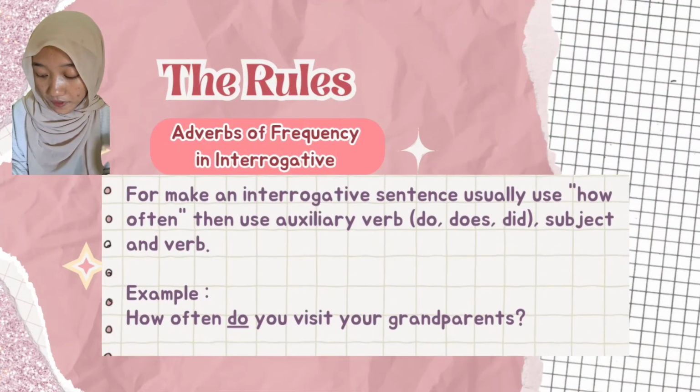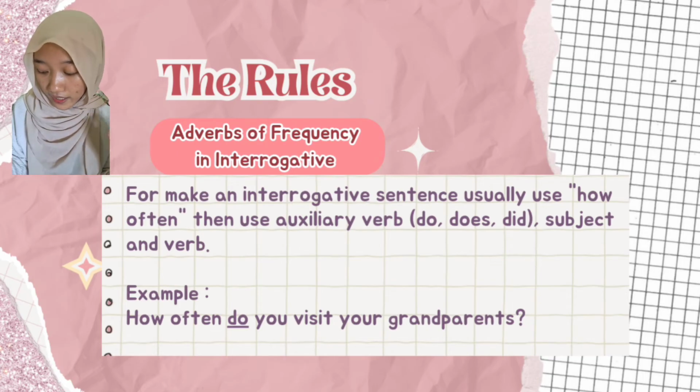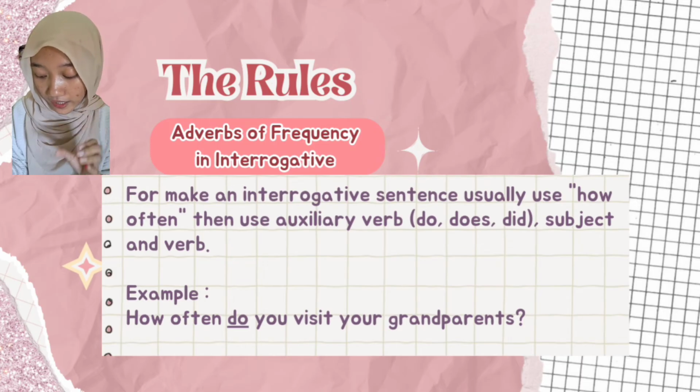Next rule, adverbs of frequency in interrogative sentences. To make an interrogative sentence, we usually use how often. Then use an auxiliary verb like do, does, and did, and then subject and verb. Example: how often do you visit your grandparents? We use the auxiliary verb do. So, how often do you visit your grandparents?